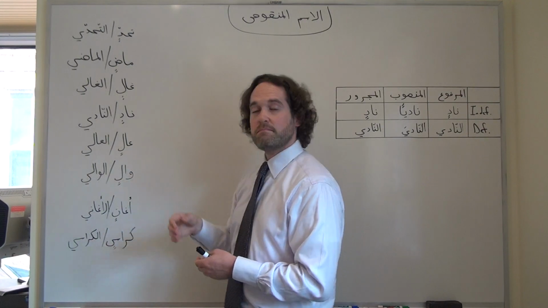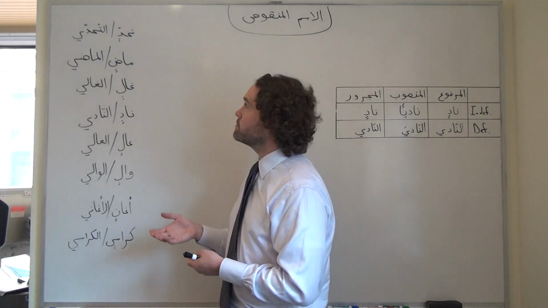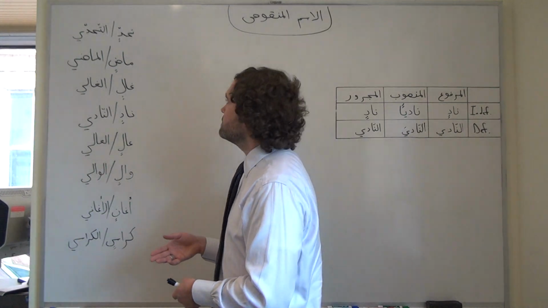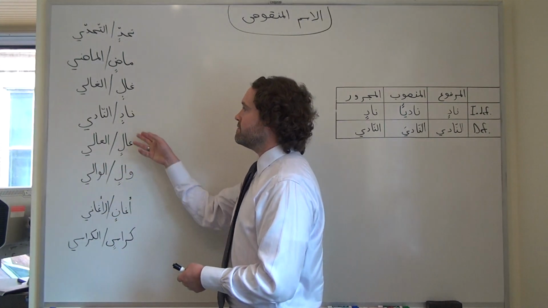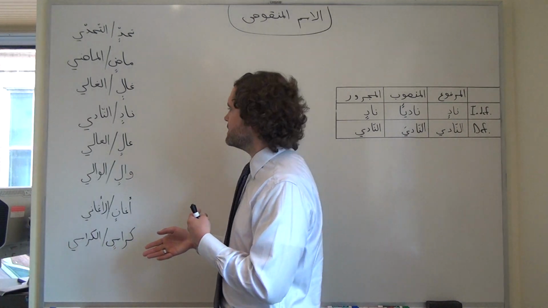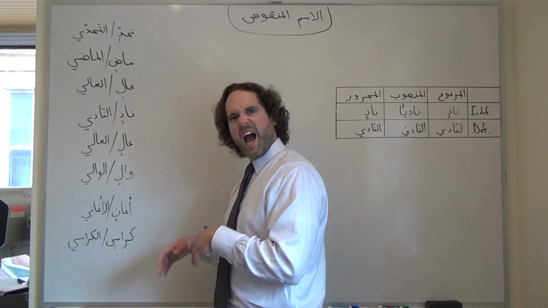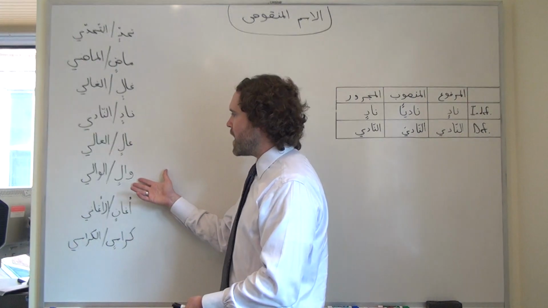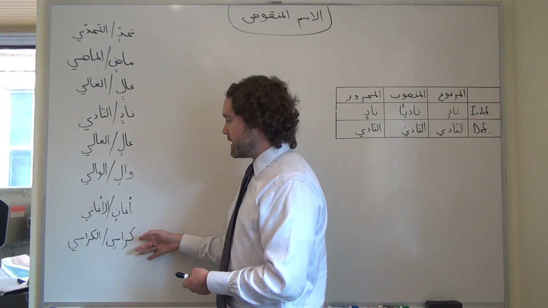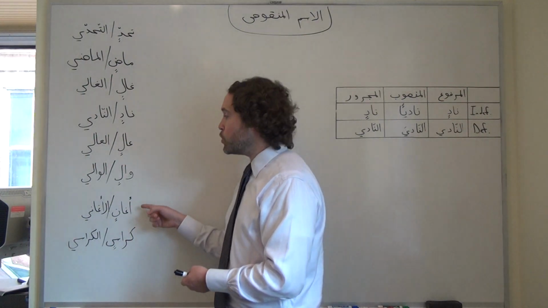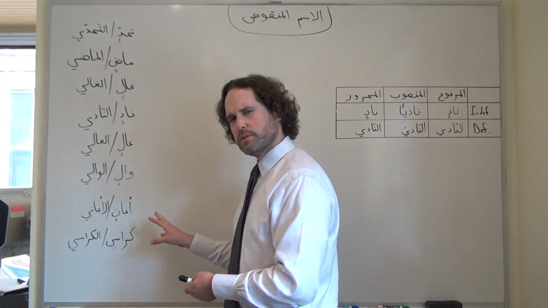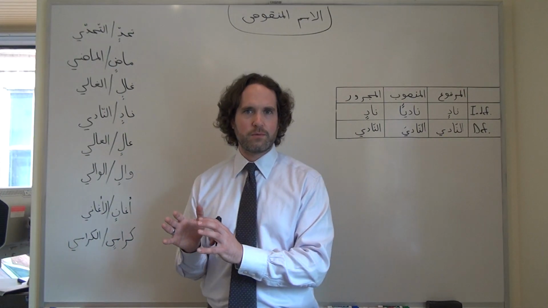We've got tahaddin, challenge, the noun, a challenging thing. Maldin, past, noun or adjective. Ghalin, expensive. Nadin, club, like the place where you would go for a drink or some dancing. Alin, meaning high or tall, like a building. Walin, which means a governor. Aghanin and karasin are actually plurals for ughniya, song, and kursi, chair. But the plurals fall into this category of nouns.